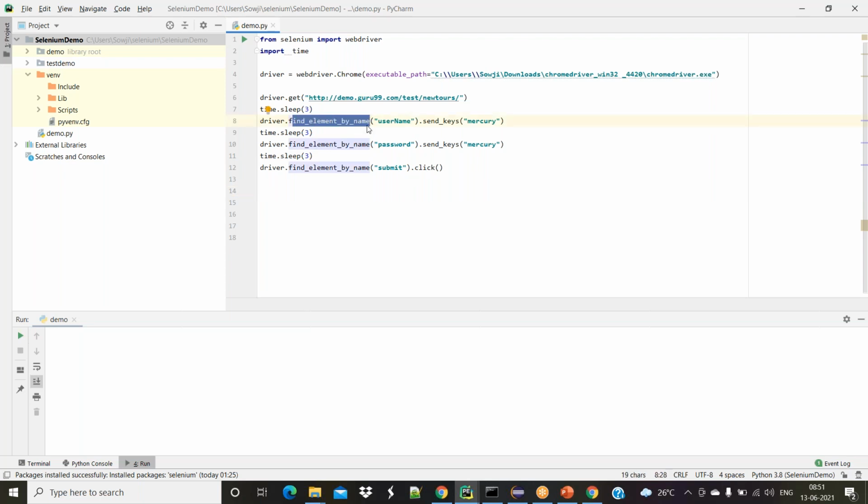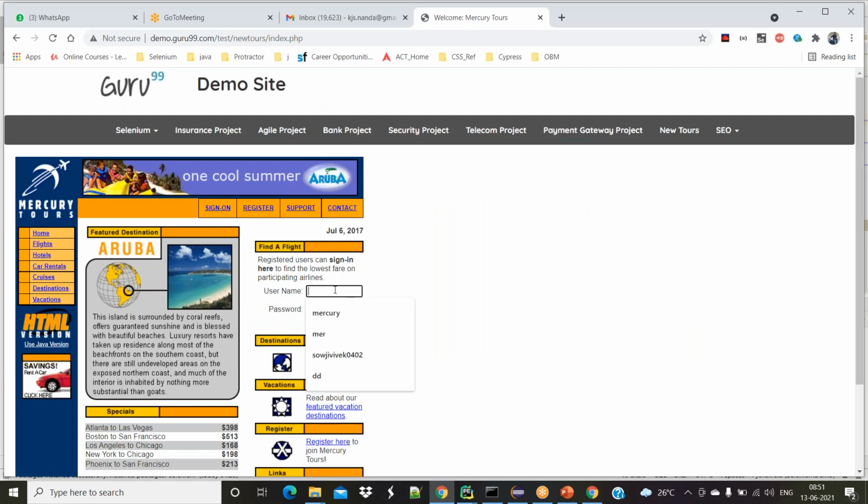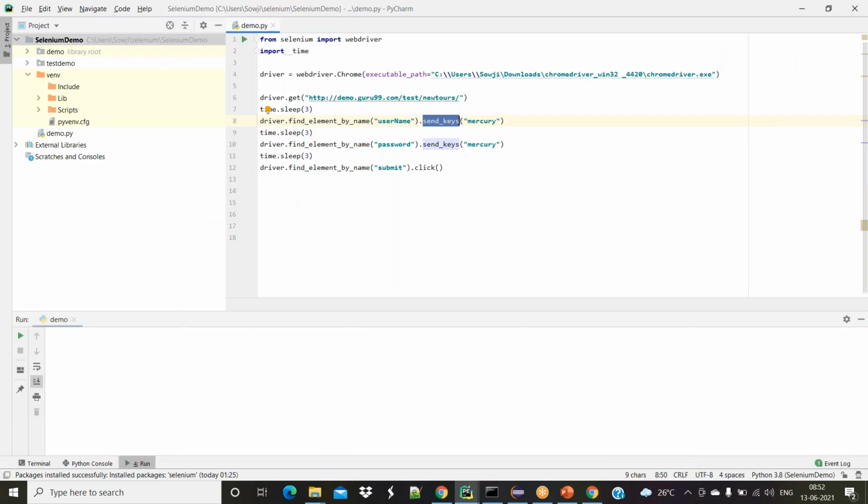By using this method, our script can find where the username is. Send keys is a method. By using the send keys method, we can mimic exactly how a human being types. So Selenium provides you some kind of commands, and by using those commands, you can automate human actions, how exactly a human being works.